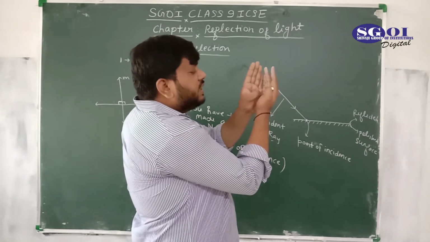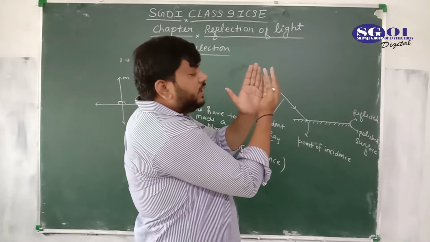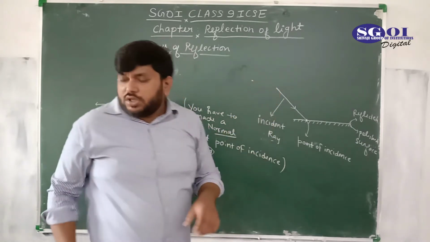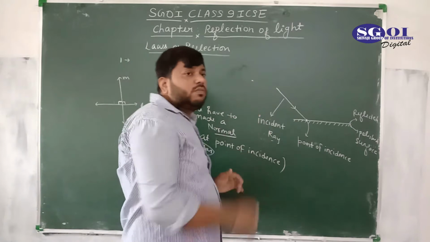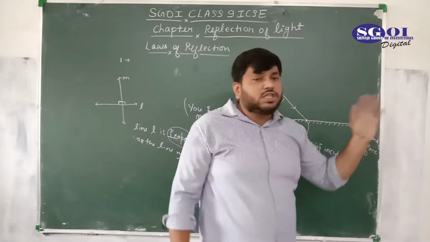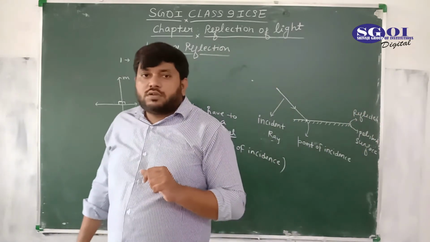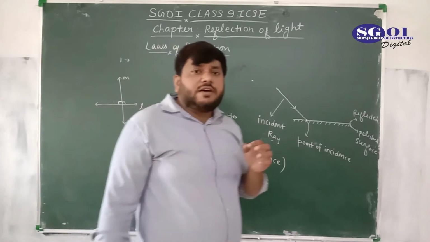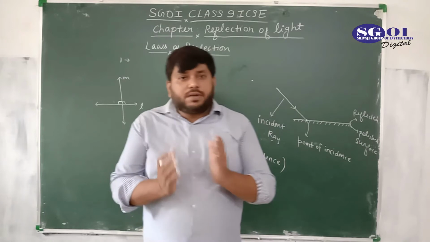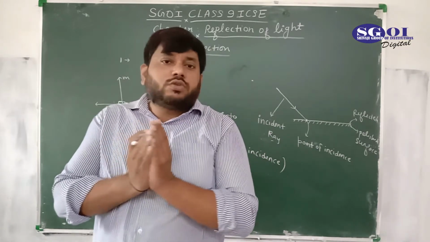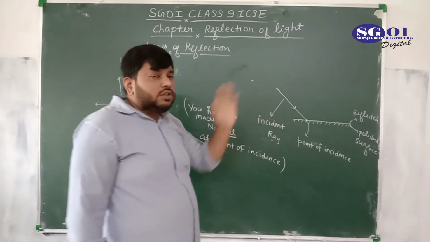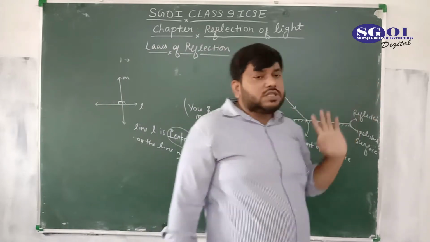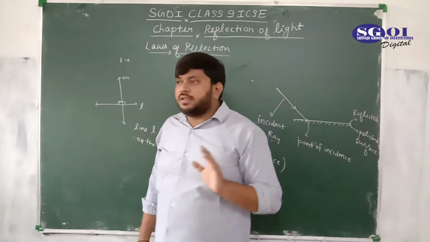So it means that wall is normal to that wall. We would not say that wall is perpendicular to that wall. For surfaces, when there is 90 degree between two surfaces, we say this surface is normal to that surface.